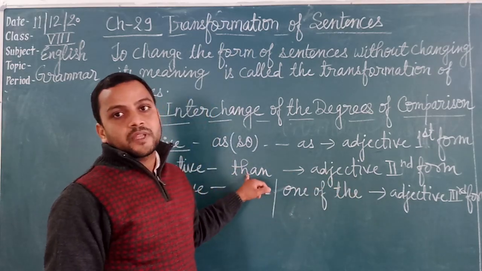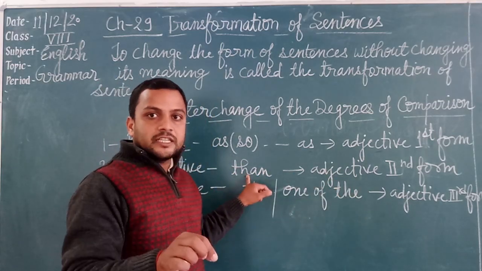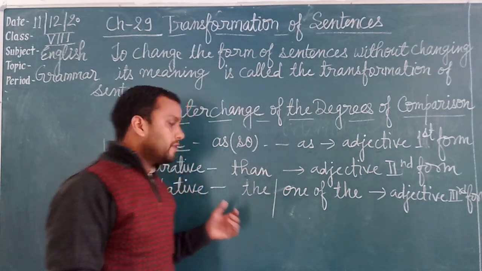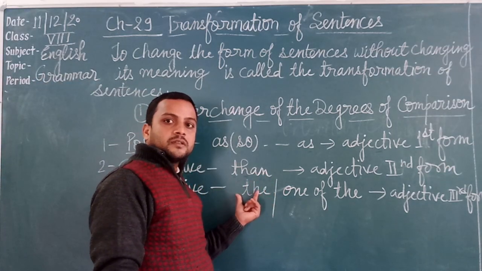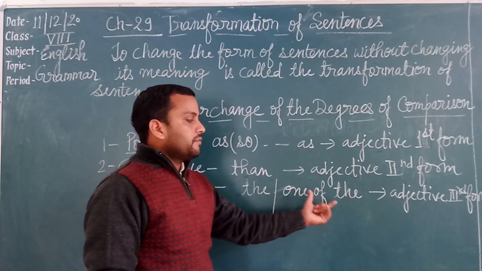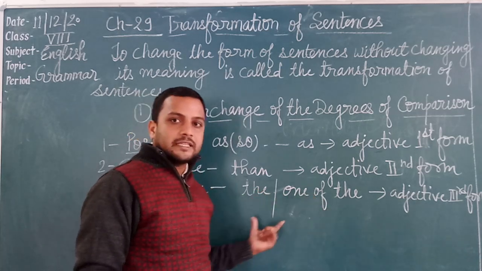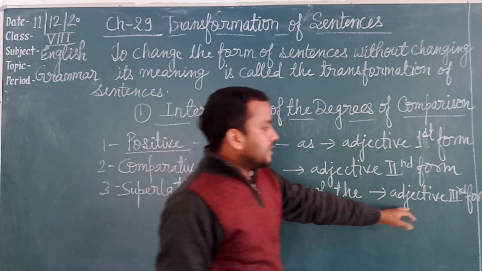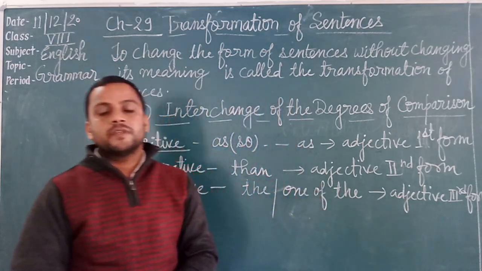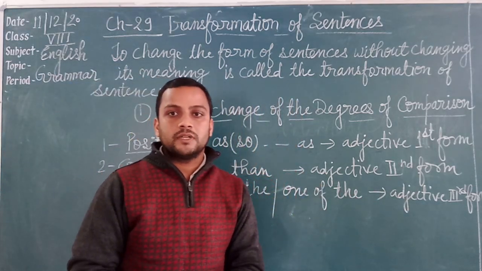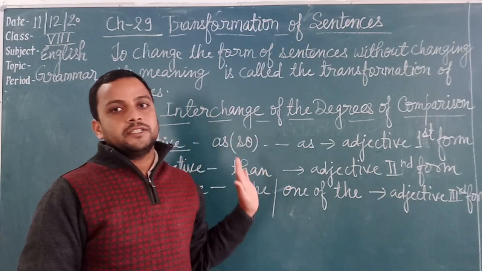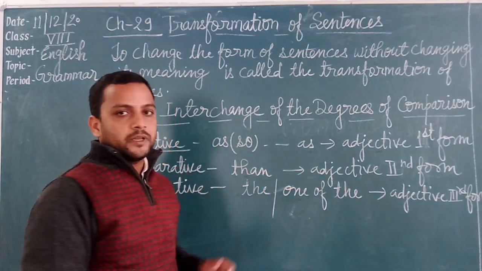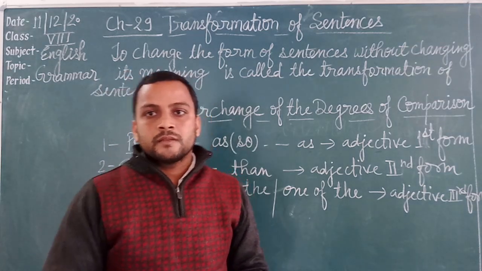After the adjective we use than in comparative degree, and in superlative degree we use the article the or one of the. It is used before the adjective, and the adjective will be in its third form. He is the best one of the class. The will be before the third form of the adjective. Then it will be superlative degree. Okay?